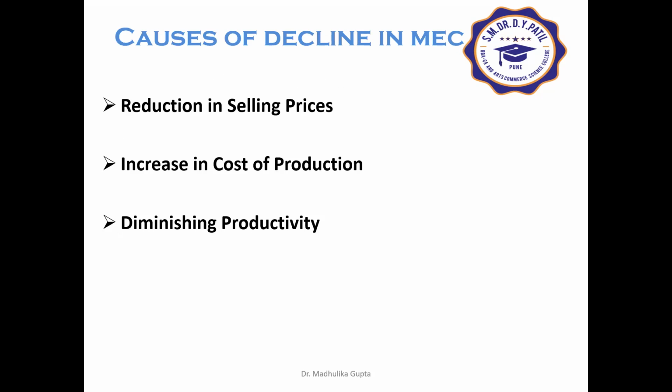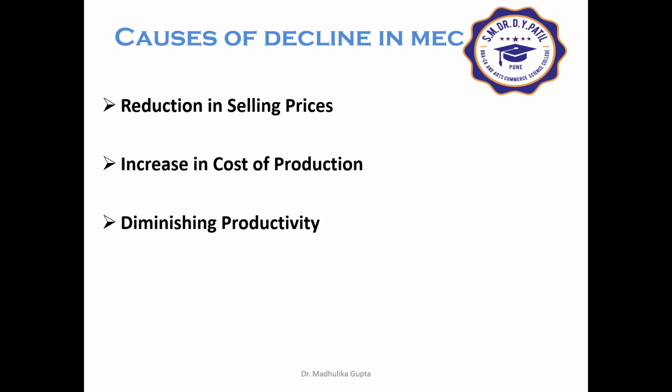Let's understand what are the causes of decline in MEC, one by one. The very first one is reduction in selling price. When more investment is made in the production of a commodity, the supply of the commodity tends to increase. As a result, its prevailing market price begins to fall. In this way, prospective yield also falls. Consequently, MEC begins to decline. This is one of the main reasons.